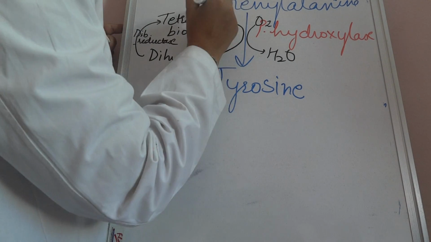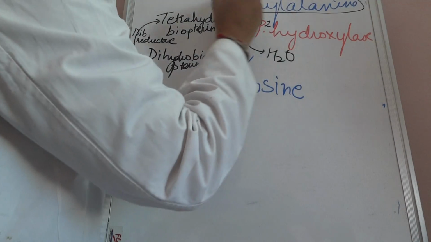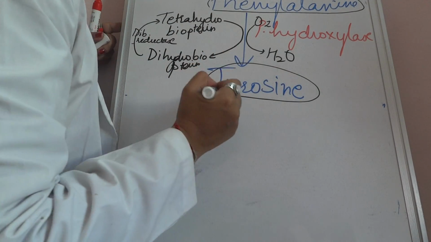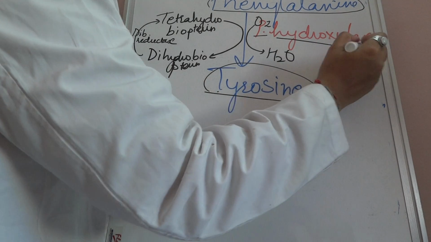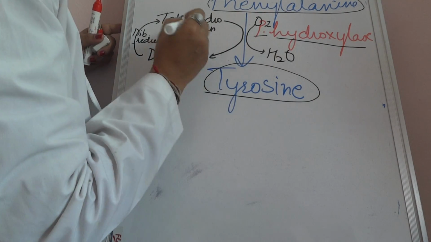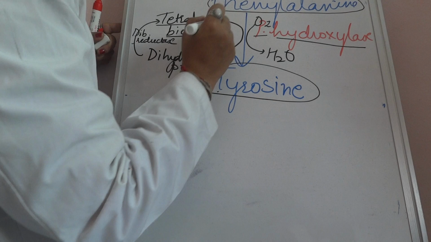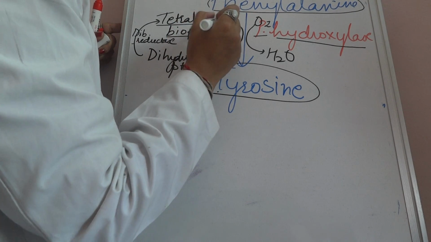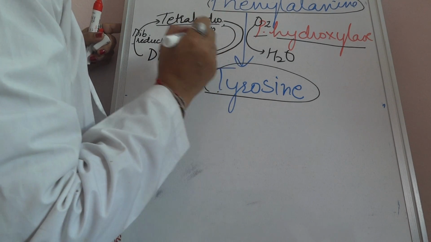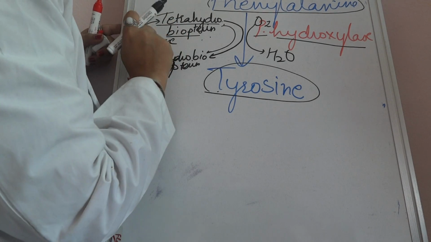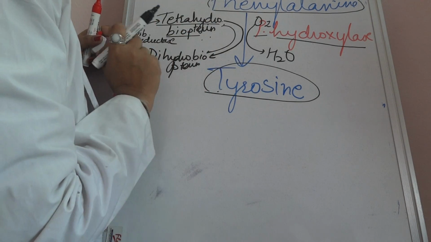So phenylalanine forms tyrosine in the presence of phenylalanine hydroxylase, where oxygen is taking part in the reaction and tetrahydrobiopterin acts as a co-activator or cofactor to form dihydrobiopterin. This dihydrobiopterin can again form the active form of biopterin, that is tetrahydrobiopterin.